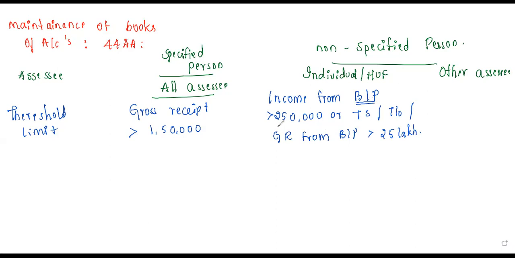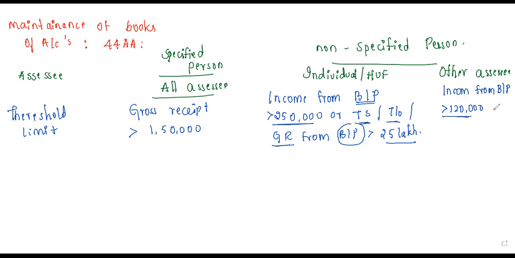Here, your income from business or profession should be this much, or else your total sales, turnover, or gross receipts, especially from business or profession, should be 25 lakh or more. Okay. Coming to an other SSC, it is the same: income from business or profession should be greater than 1,20,000.